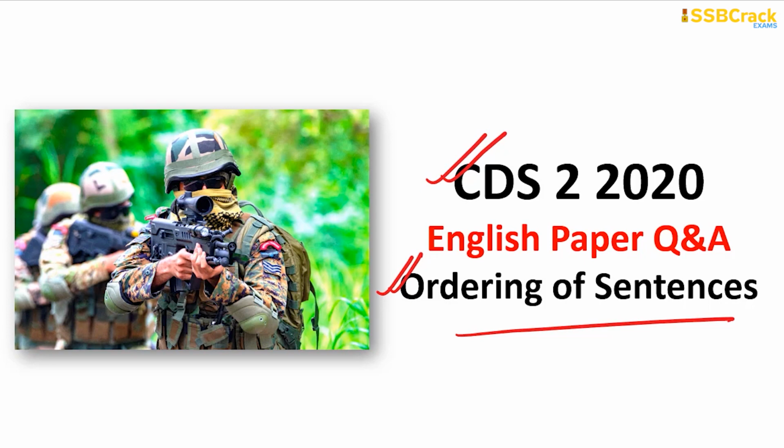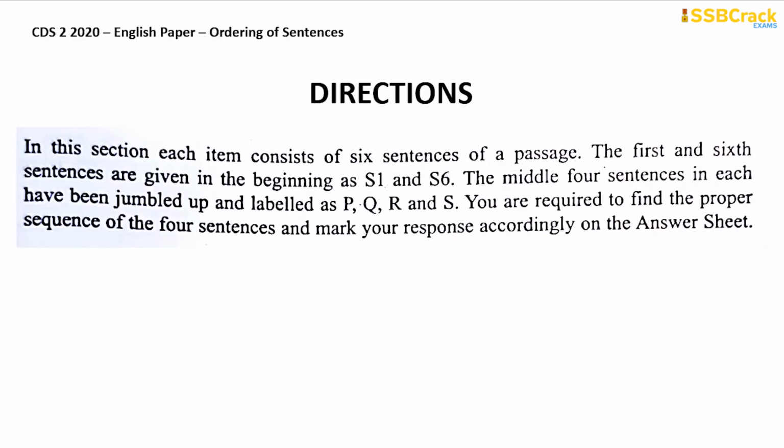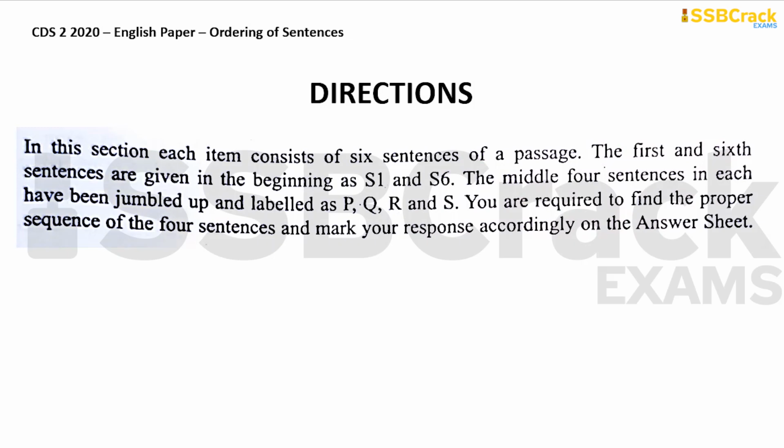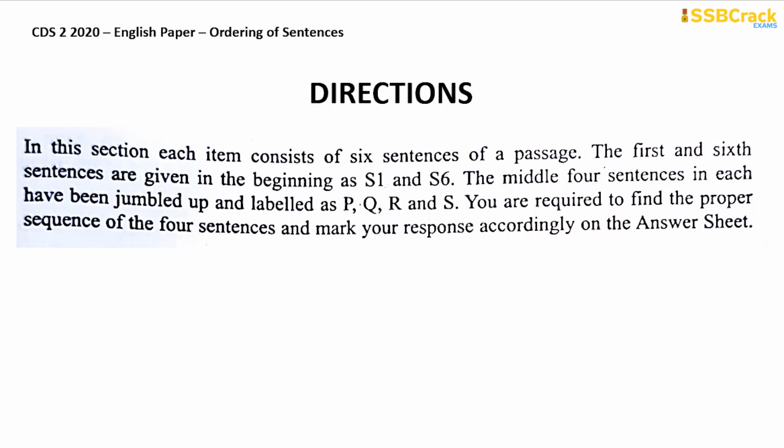So let's begin with first of all the directions or the instructions that we are going to follow before we start on with the questions for this topic. So let's read the directions. In this section, each item consists of 6 sentences of a passage. The first and sixth sentences are given in the beginning as S1 and S6. The middle 4 sentences in each have been jumbled up and labeled as P, Q, R and S. You are required to find the proper sequence of the 4 sentences and mark your response accordingly on the answer sheet.